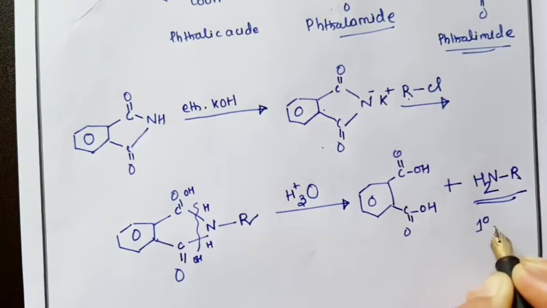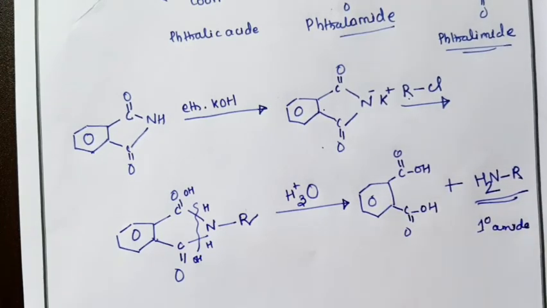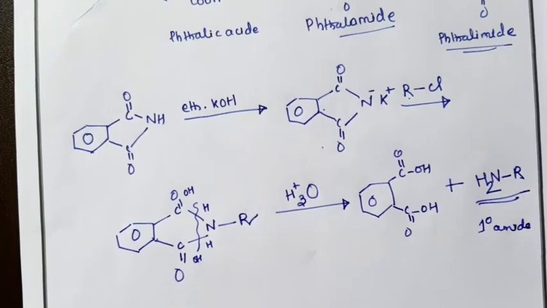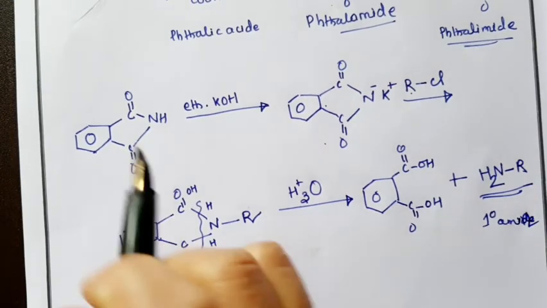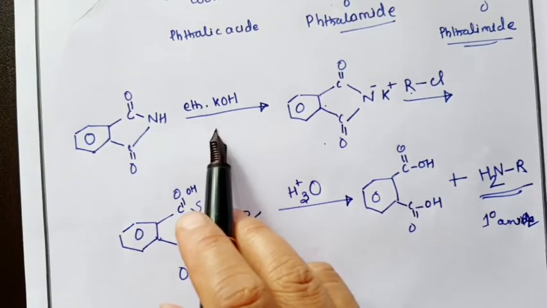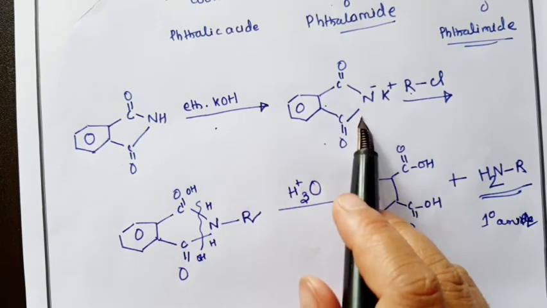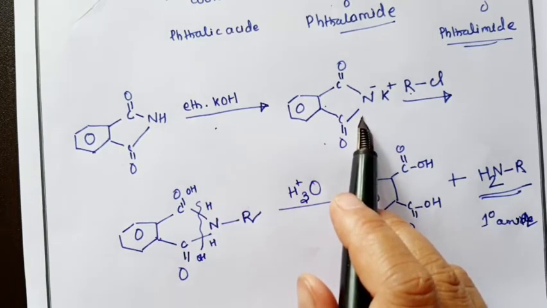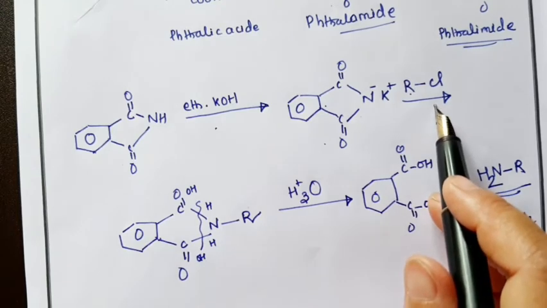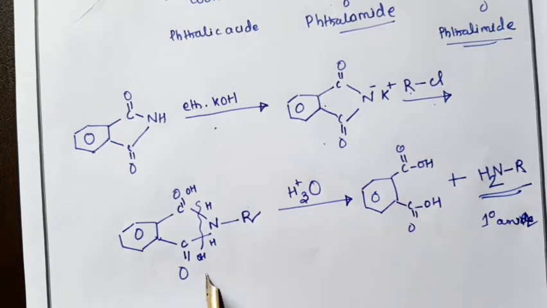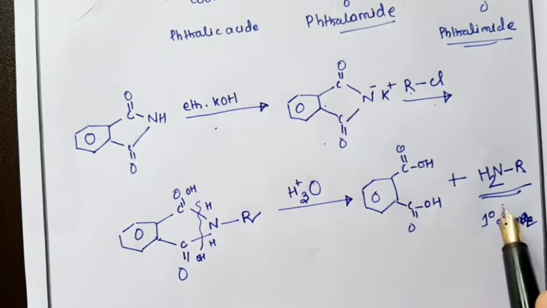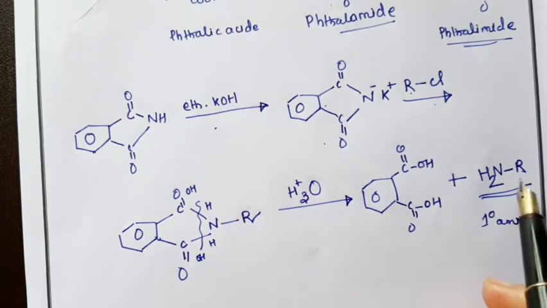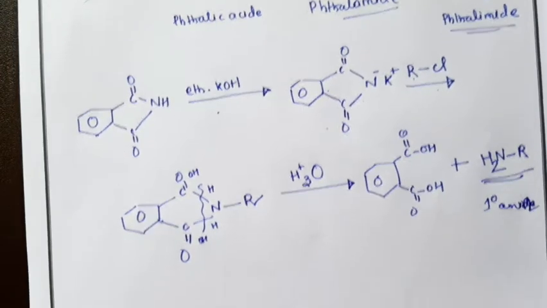This is 1 degree amine. So Gabriel phthalimide is usually used for preparation of primary amine. From this reaction we prepare primary amine. Again, phthalimide treated with KOH, we'll get potassium phthalimide. This upon treatment with alkyl halide will get alkylated, and which upon hydrolysis yields primary amine containing that particular alkyl group.